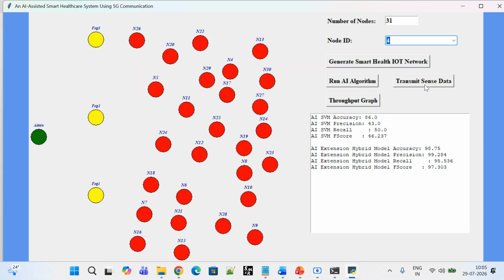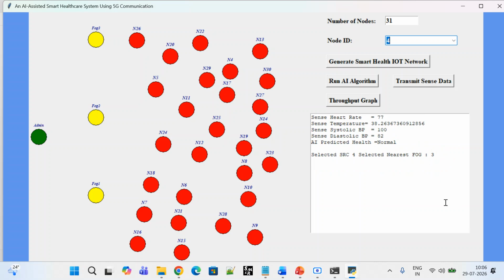So now let me click on Transmit Sense Data. So what exactly does it do? You can see it is checking the nearest fog node. This is the nearest fog node, so that's why it selected fog 3. So fog 1, fog 2 and fog 3 are nothing but the patients. Here, how many patients do we have? We have given the patient ID like 31, so it is N4. Here I have given node ID 4, so that's why it is selected like this, as soon as I click Transmit Sense Data.